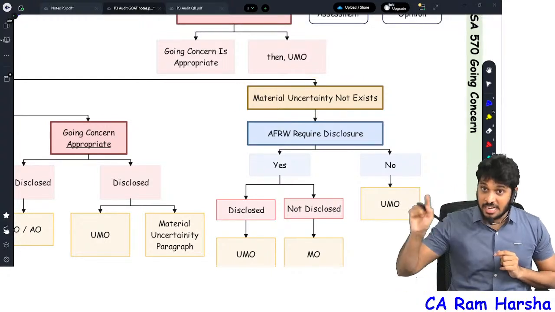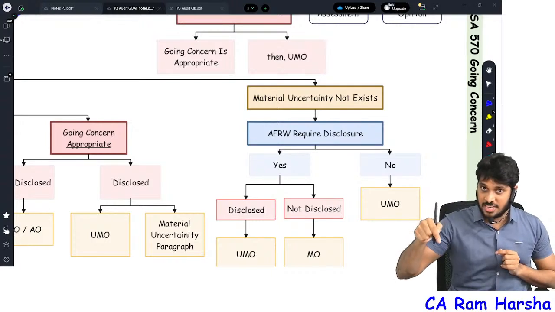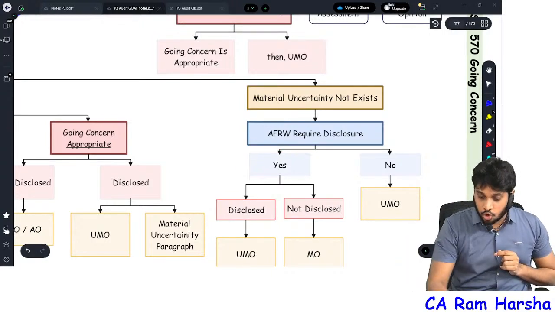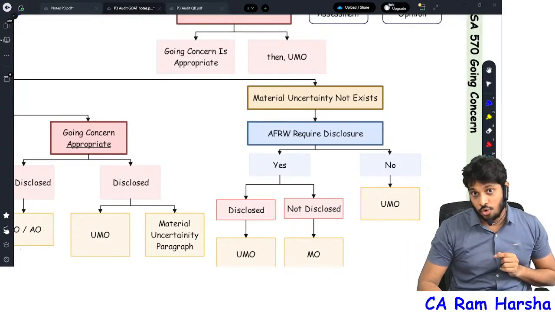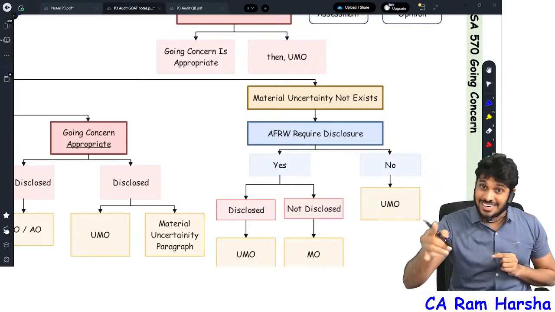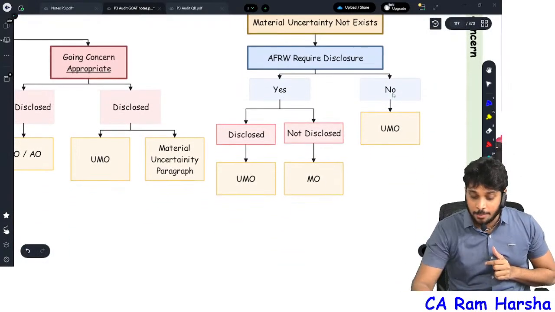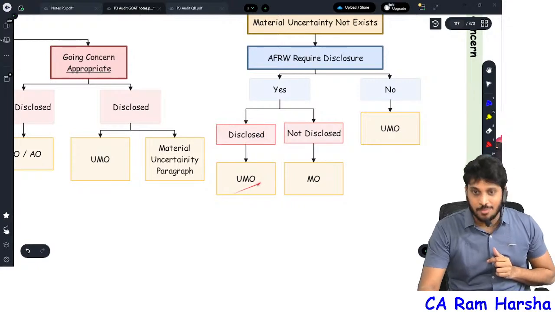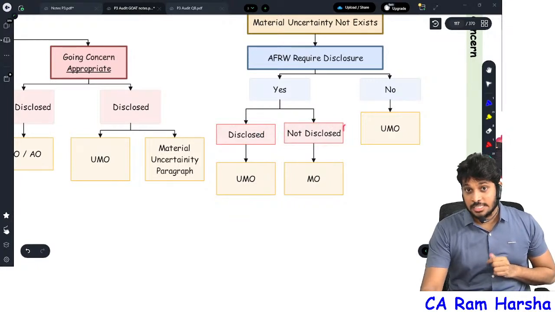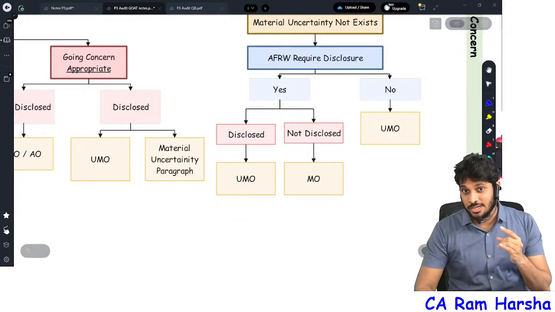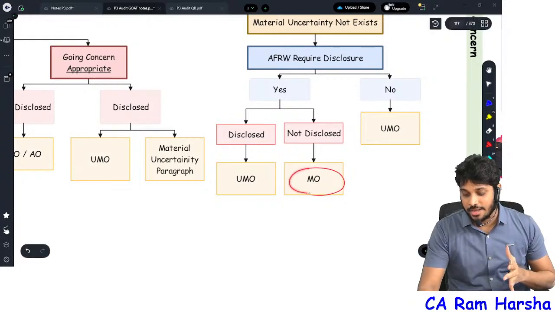But under the framework where the company prepares financials, we need to disclose the symptoms. If the financial reporting framework requires disclosure of symptoms, even though there is no going concern issue, did the company disclose? Yes sir. Unmodified. Sir, they didn't disclose, sir. Something which they are required to disclose, they didn't disclose. It's a material misstatement. Modified opinion.